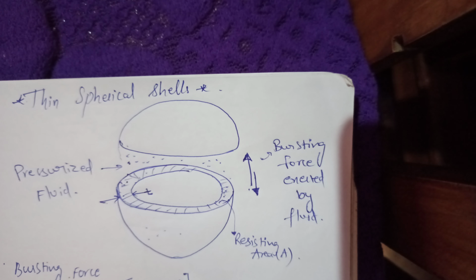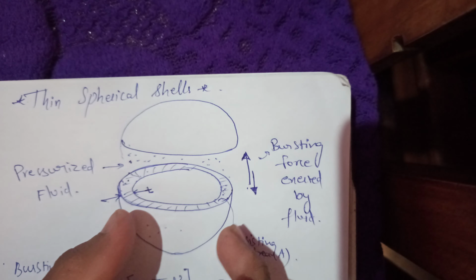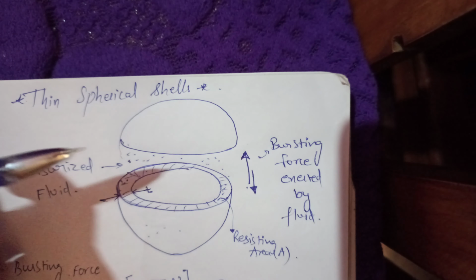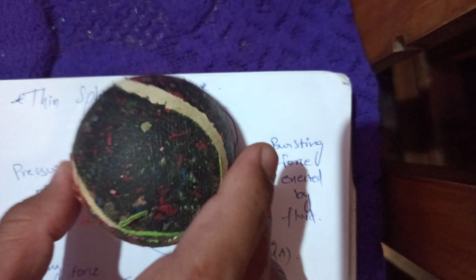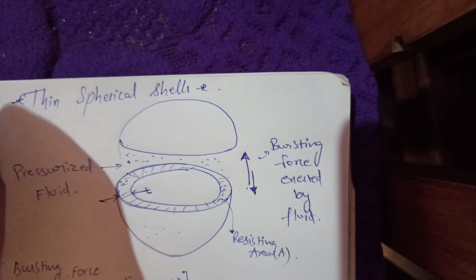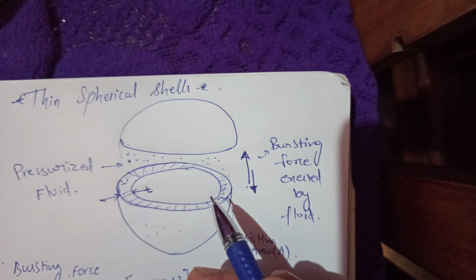So for example, I have taken the spherical shell as an example. Let us consider this is the bottom structure and this is the topmost structure of the spherical shell. You can assume this is the top half part of the spherical shell, a sphere structure. I have taken this as a ball, a tennis ball you can assume, and I have cut it into two halves to explain this topic.